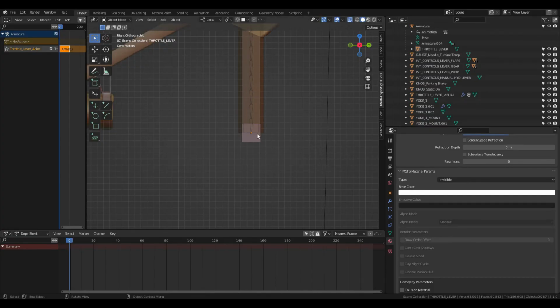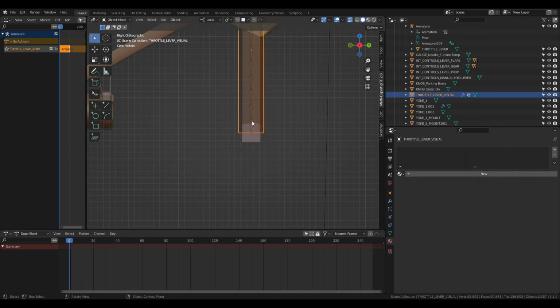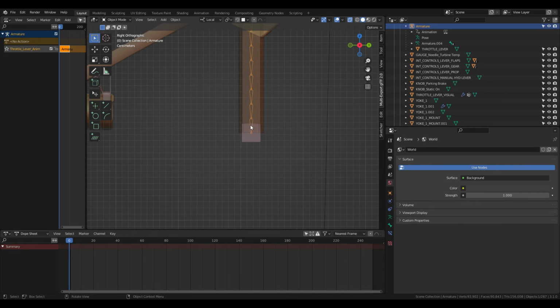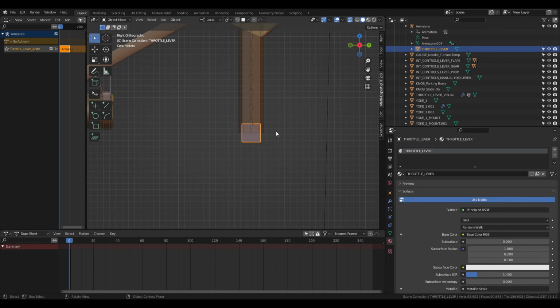One thing I forgot, this cube needs to be parented to a bone in your armature, specifically this last bone right here. That way the cube will move with that last bone. To do that, you select the cube first, then hold Shift and select your armature.